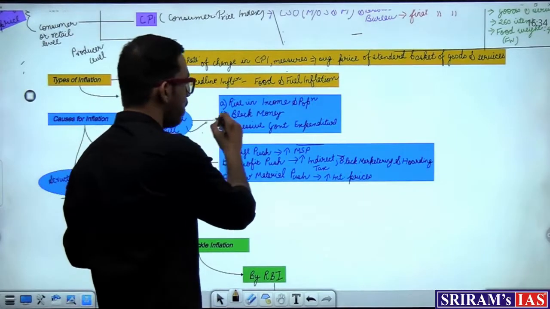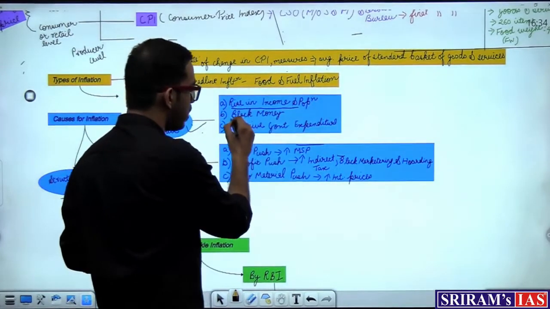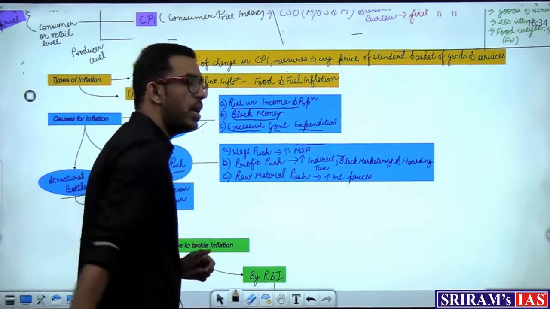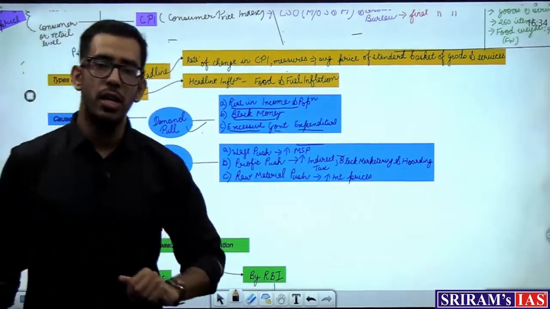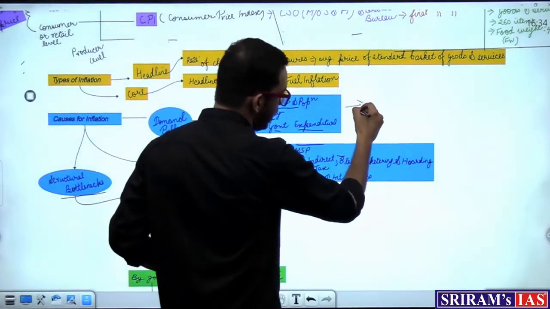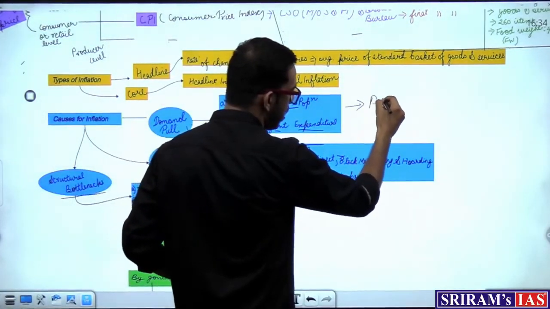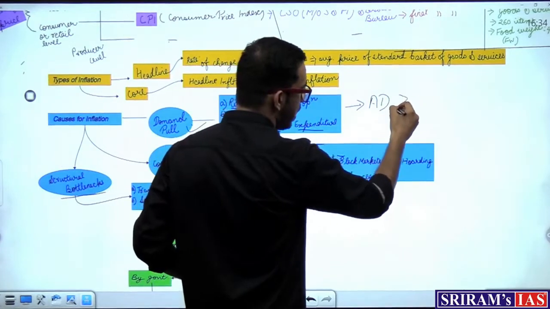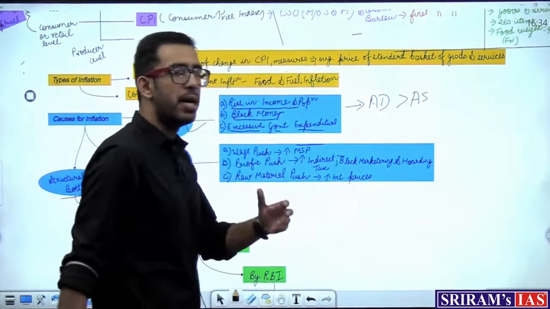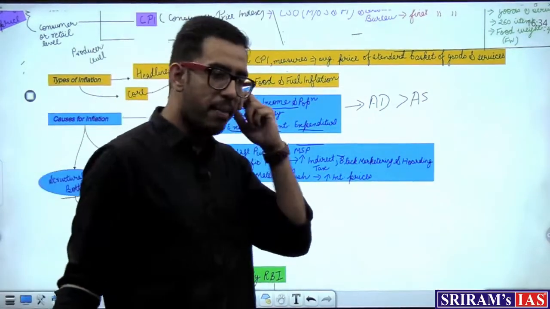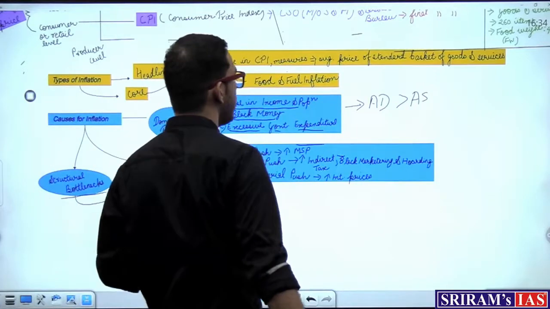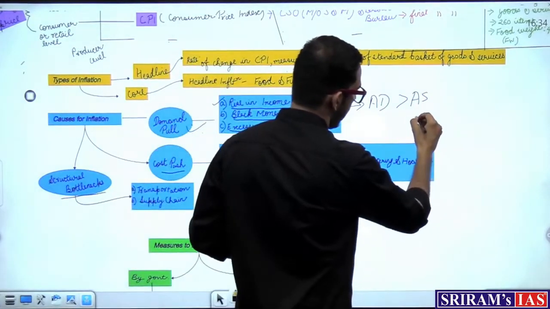For demand pull inflation, there are 3 reasons: rise in income and population, black money, and excessive government expenditure. Now, first focusing on demand pull inflation: what happens is that the aggregate demand for a particular commodity is greater than aggregate supply. Now what is aggregate demand and aggregate supply? I'll give you an example again. Let's take the first case, that is rise in income.